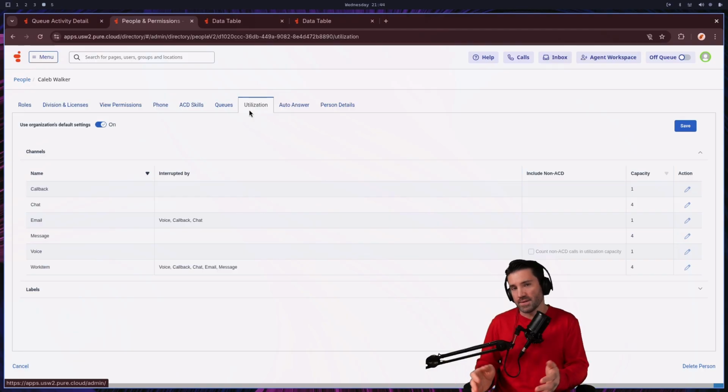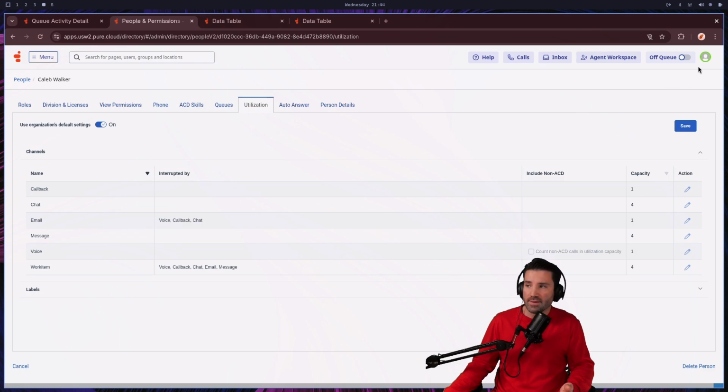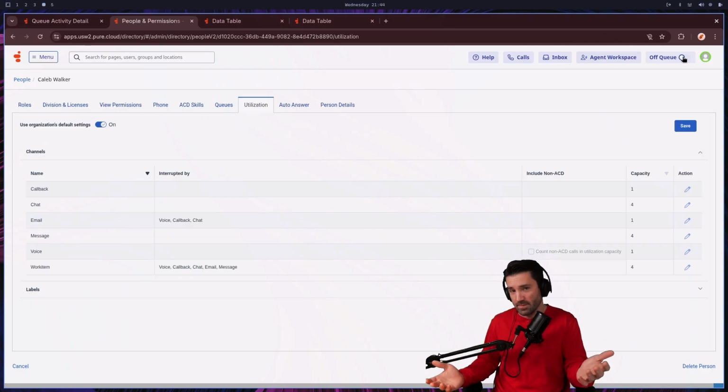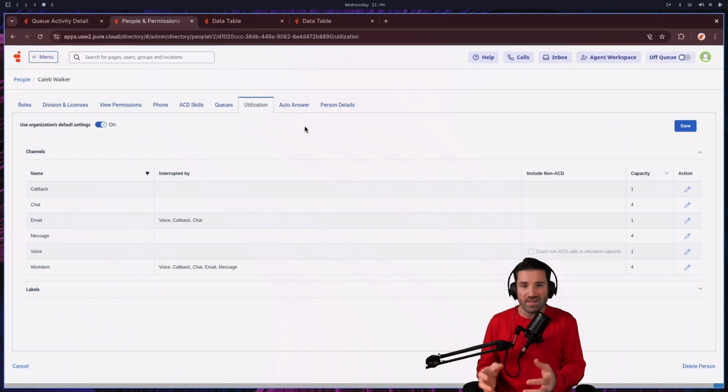These three areas are the things that the ACD algorithm is going to compare in a mathematical way for evaluating the agents. Also, over here on the right is even some status information with a green circle meaning available. Then here is this queue switch for being available or not available for the system queued calls. All of this information is then packaged up into that ACD algorithm and mathematically decides which agent should receive the call.